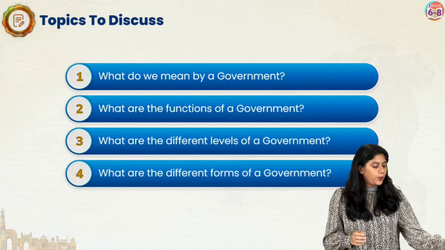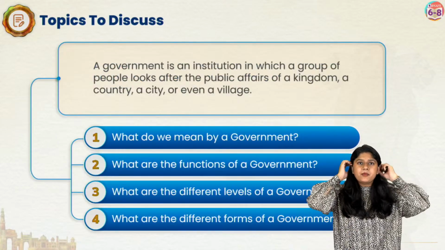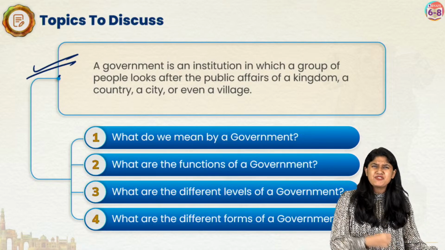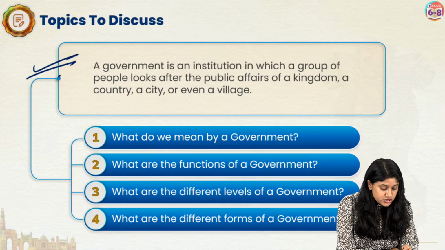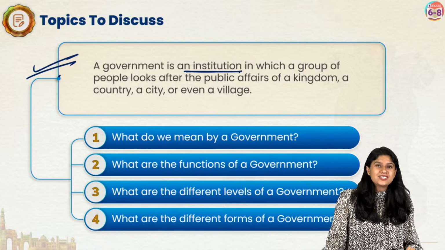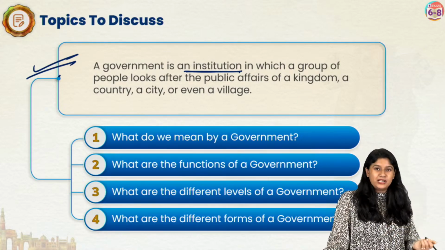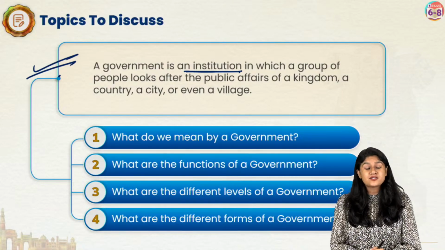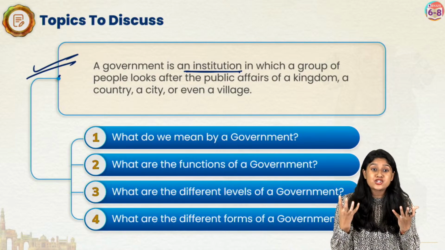So we are starting with the first topic everyone, that is, what is government? And we all know that government is an institution. Why do we call it an institution? Though it does not have a building, we cannot make government a building or a structure, but we still call it an institution because it provides us the foundation.